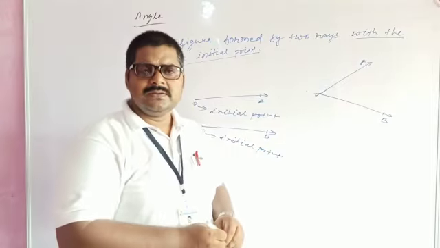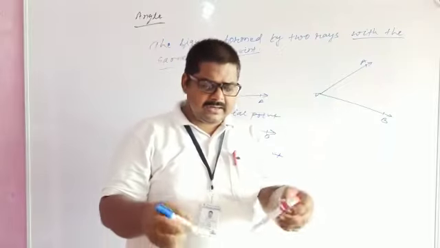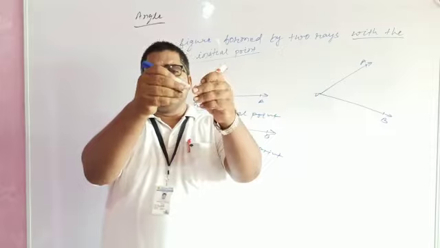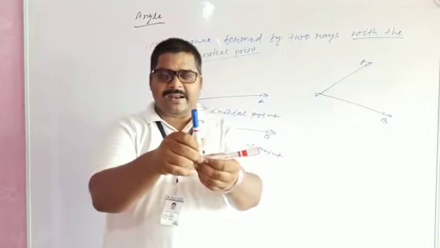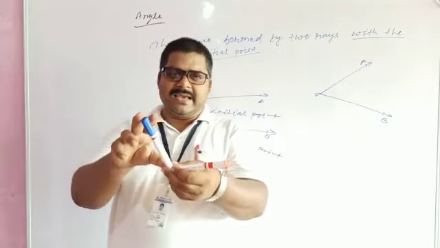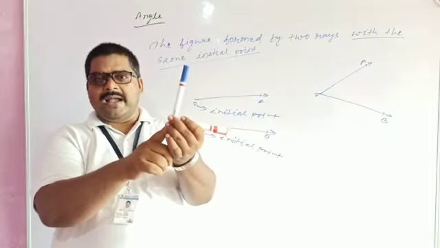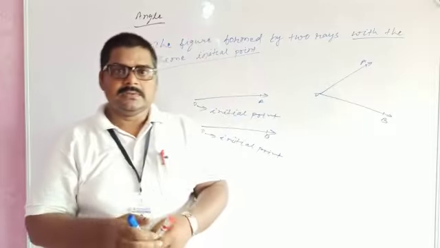Such a figure, when two rays meet at the same initial point. Suppose this is a ray, this is another ray, and they meet at this point, then this is known as an angle.